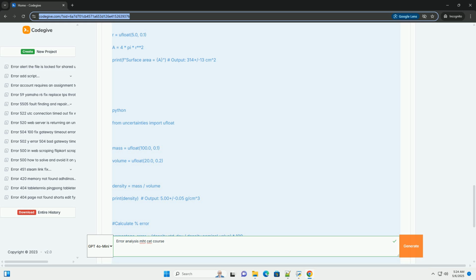Conclusion. Error analysis is an essential skill for anyone involved in scientific measurements and calculations. By understanding the types of errors, the rules for error propagation, and practicing with examples, you can significantly improve your ability to solve problems and interpret experimental results. For the MHT set, focus on the core concepts, practice with past papers, and learn to manage your time effectively. Good luck.